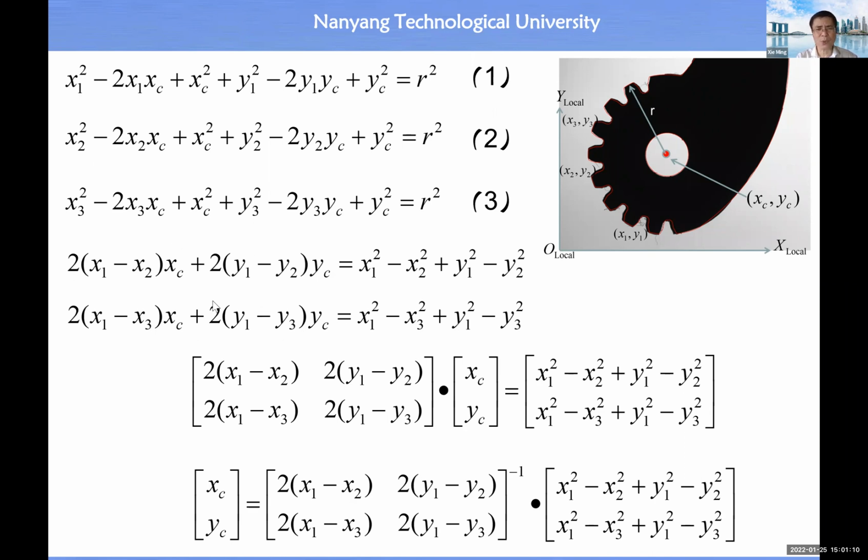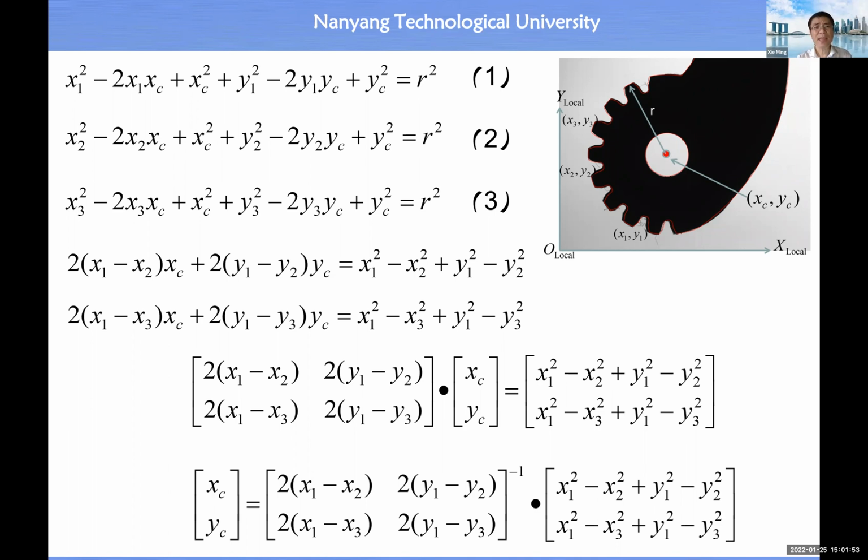Then we can rewrite these two equations into matrix form, because we need to compute xc, yc. This is a 2 by 2 matrix. Then (xc, yc) equals the inverse of this square matrix times this vector. Once you know xc, yc, you should be able to use any of these three equations to compute what R should be. Then you can compare xc, yc, R with the design specification to see whether this part conforms to the design specification or not. This is a typical example for you to know how to do visual inspection for quality control.